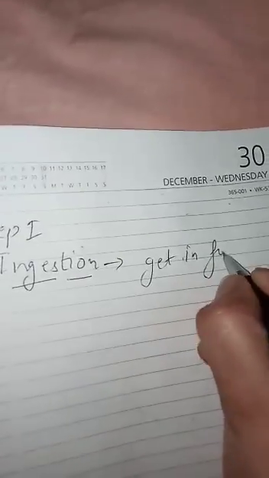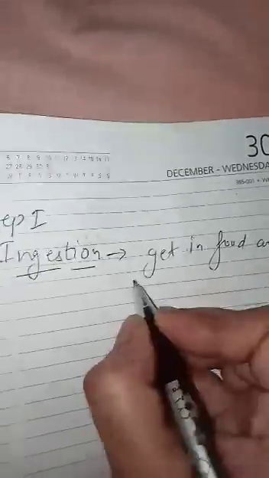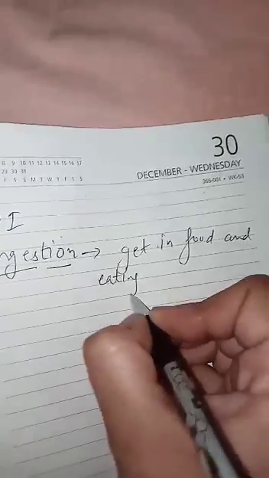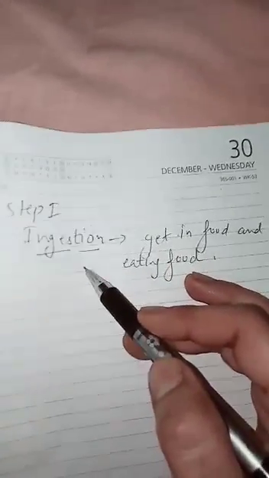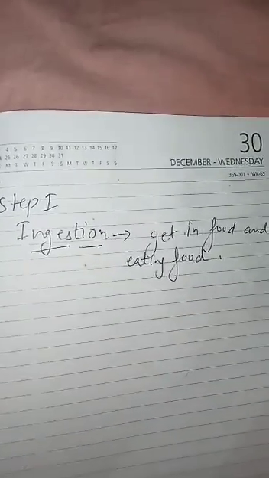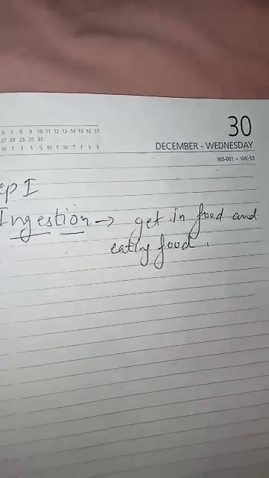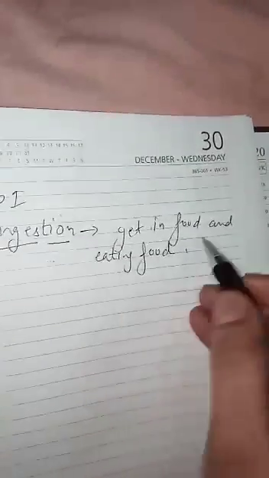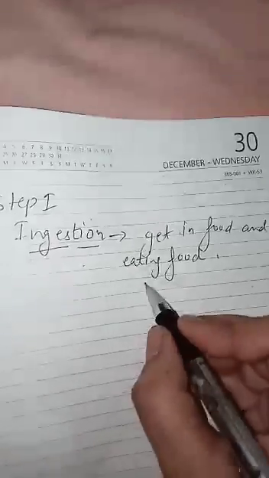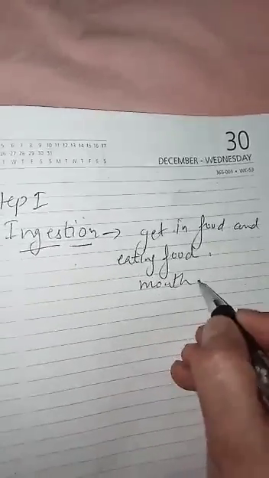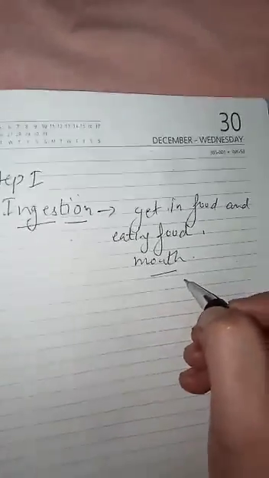Firstly we are getting our food, then we are eating our food. This process is called ingestion. In human beings, ingestion takes place through the mouth. How are we eating our food? Through the mouth.